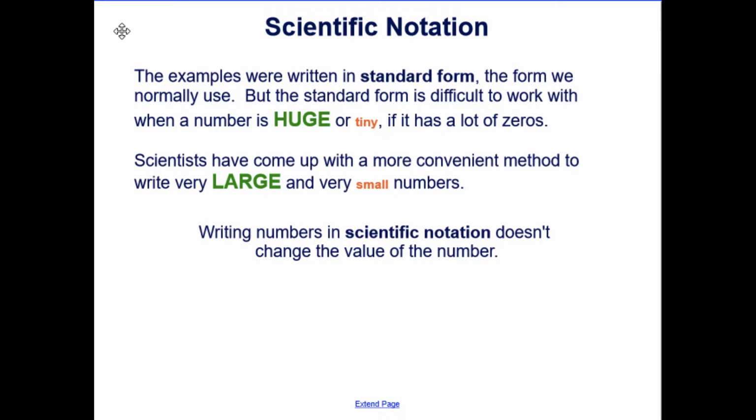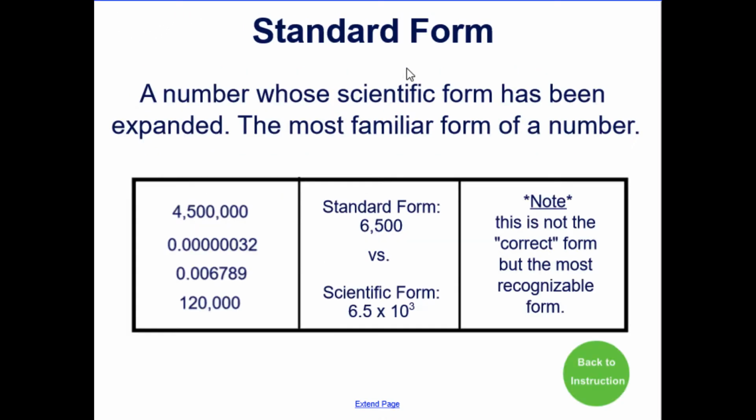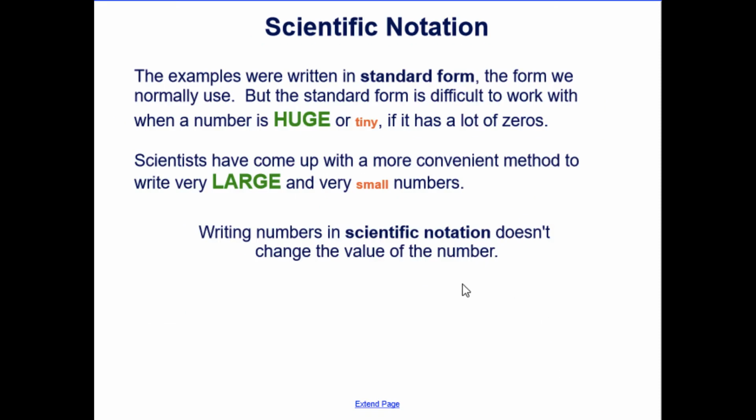These examples were written in standard form, which is the form we normally use. Standard form is a number whose scientific form has been expanded, and is our most familiar form of a number. It's not the correct form, but it's our most recognizable, and we often compare it to other forms. And it's just numbers you've seen, like 4,500,000, a decimal 0.006789. It's very familiar to us. We work with them all the time. It's the form we normally use.